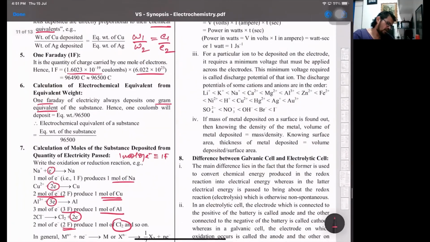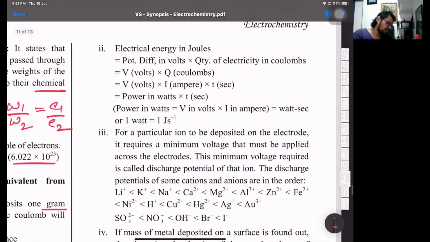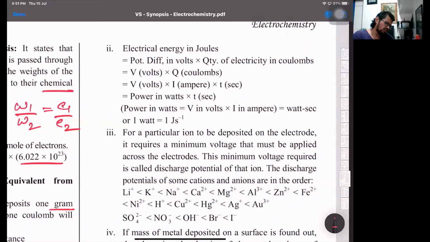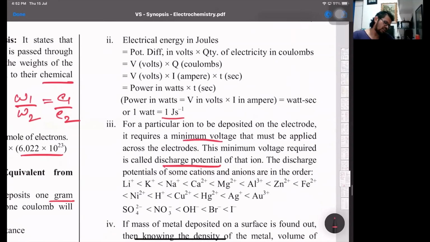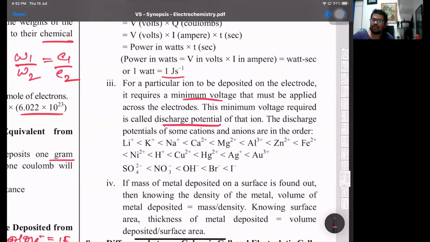Then next we have electrical energy in terms of joules, where 1 watt is 1 joule per second. That's the unit conversion. For particular ions to be deposited, that is the selective discharge part, it is called the discharge potential. Ions to be deposited on the electrode require a minimum voltage that must be applied. So the discharge potential is in this order: lithium ions will have the least because it's at the bottom, so tendency for reduction is the least. And iodide is comparatively on the top, so it will have maximum tendency to get reduced. That's one.